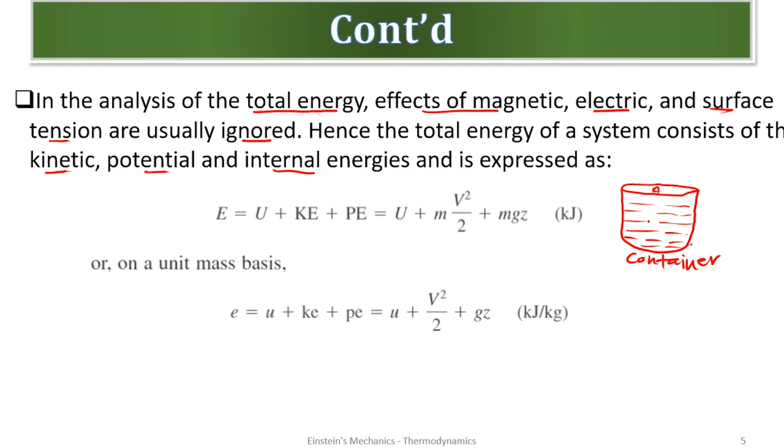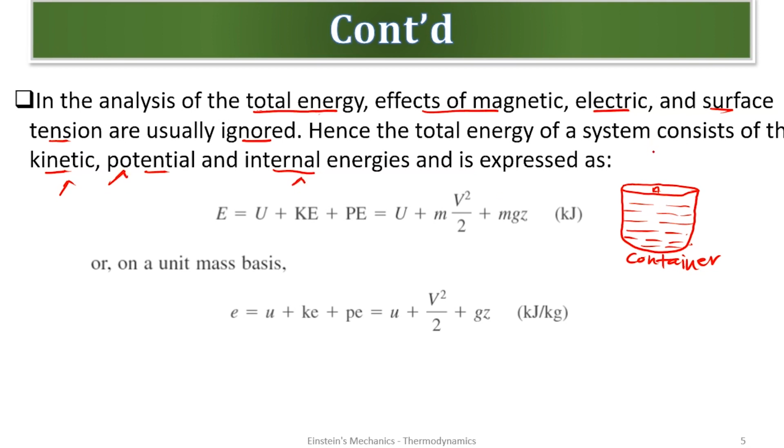And in thermodynamics, what we are saying here is that if we want to make that analysis for the total energy, the effects of magnetic, electric, and surface tension are ignored. So first, these energies are ignored. So now, what energies are left? Hence, the total energy of a system consists of the kinetic energy, the potential energy, and the internal energy.